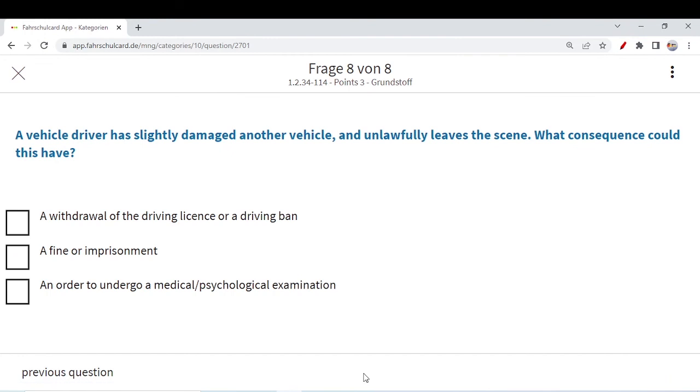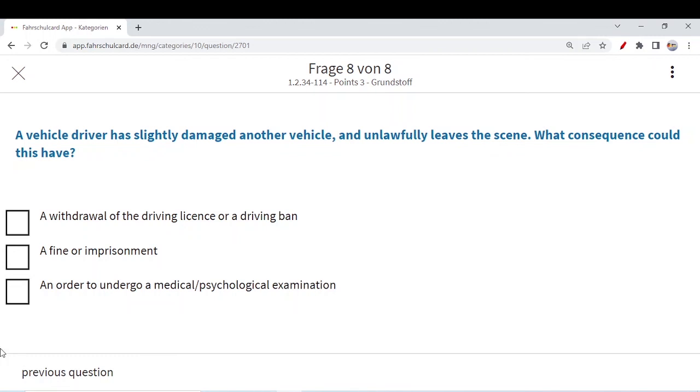Next question, a vehicle driver has slightly damaged another vehicle and unlawfully leaves the scene. What consequence could this have? So if you hit some other car, you already know this, then you have to inform. If the driver of the other car is there, you have to exchange your insurance number and some other details that we have discussed in much detail in our full-fledged videos. But here they are asking, if you hit the car, there was nobody on the scene and you do not inform anybody. Even in this case, you should write down a note and leave it on the car saying that I was the person who hit the car, this is my contact number, just contact me when you are back. But you are not doing this. Unlawfully you leave the scene.